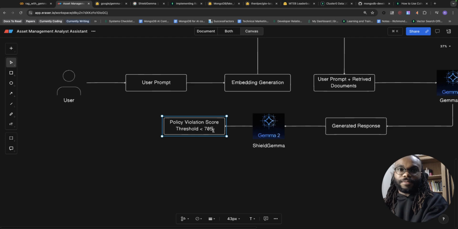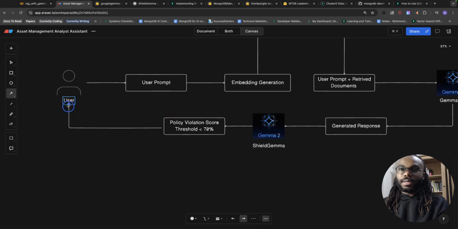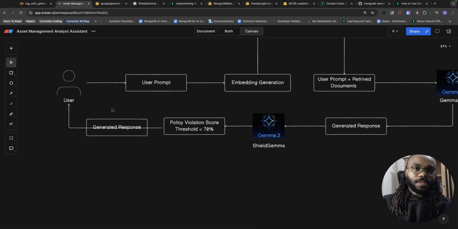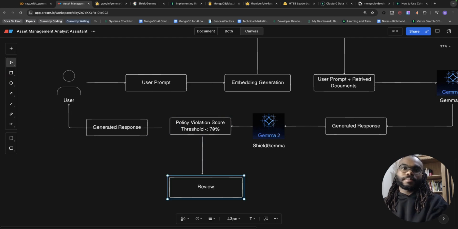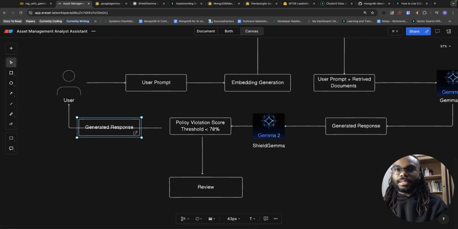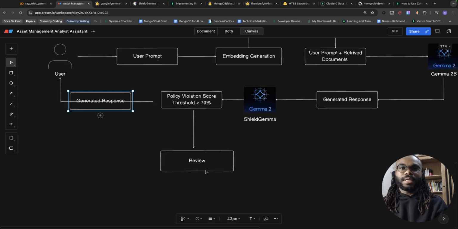So if the threshold of it violating the policy is less than 17%, then we can send over, so we send the generator response to the user, right? And if not, then I'm sure there should be a decision diagram here. So if not, we can have an arrow here, just say flag for, right? Okay, so if it's not violating a threshold, we send a generator response.